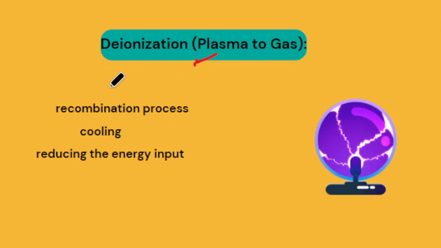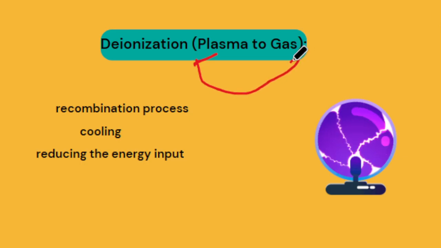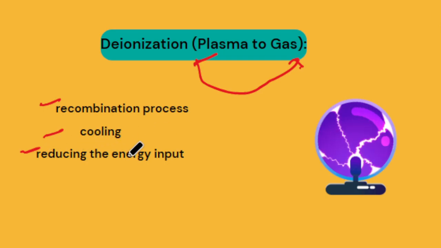Basically, we cannot change plasma state directly to gas state, because there are several steps: recombination process, cooling and reducing the energy input. When these steps are applied, then the plasma state goes to gas.